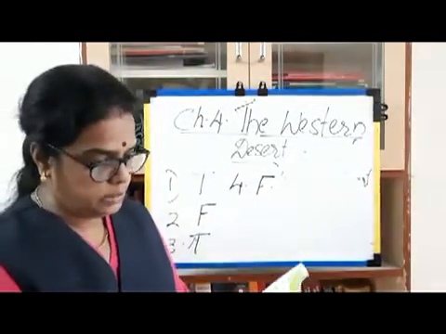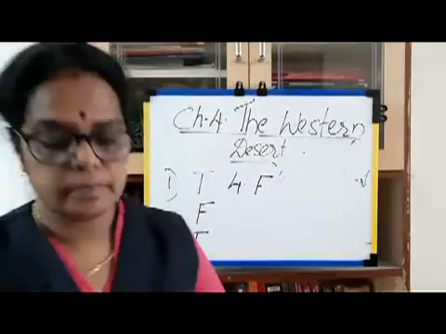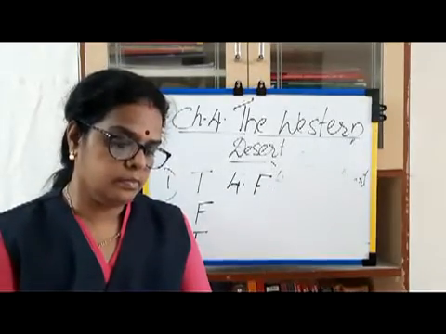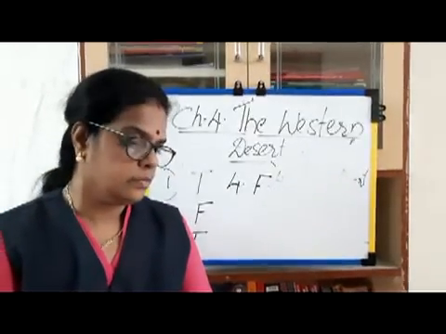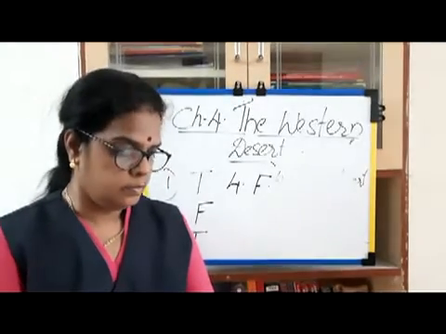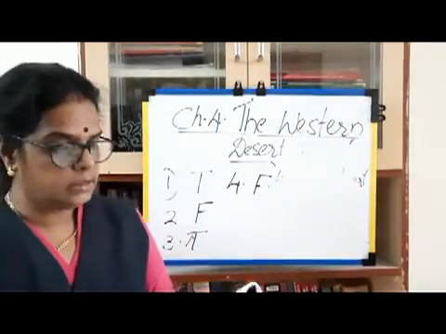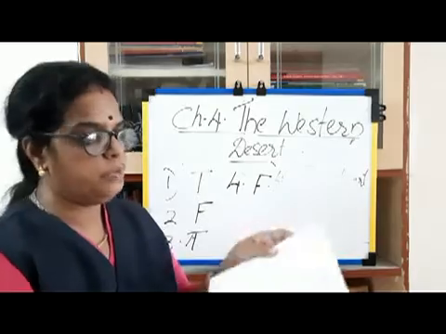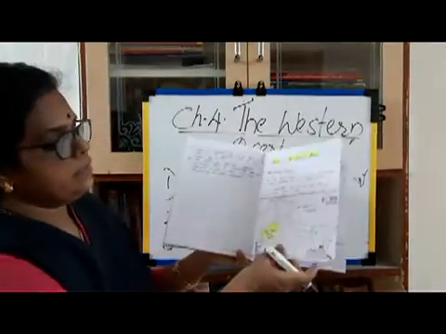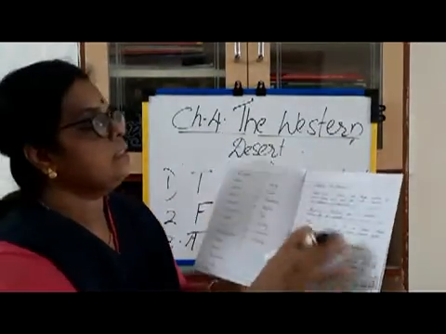And the next one is the question answers. I have given some new words, and here it is given, the western desert where it is a marked word.